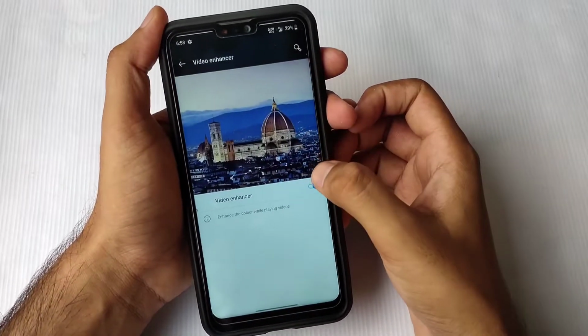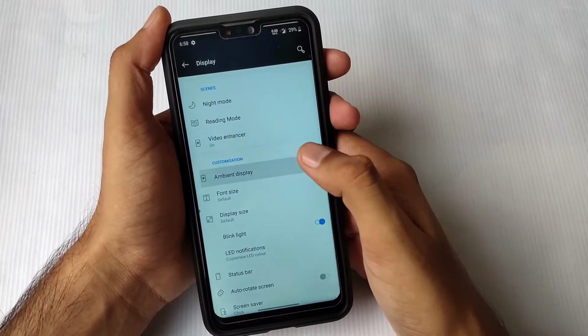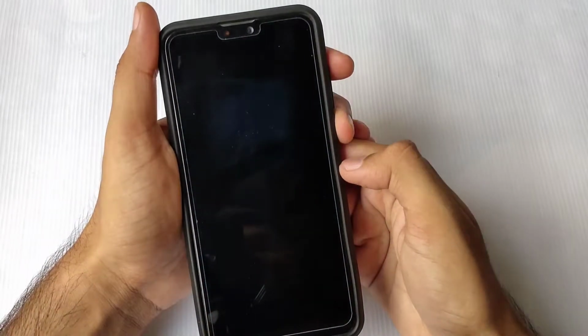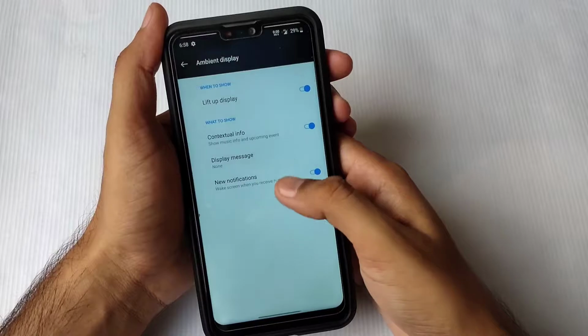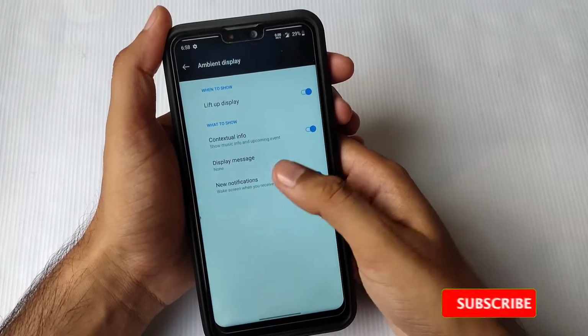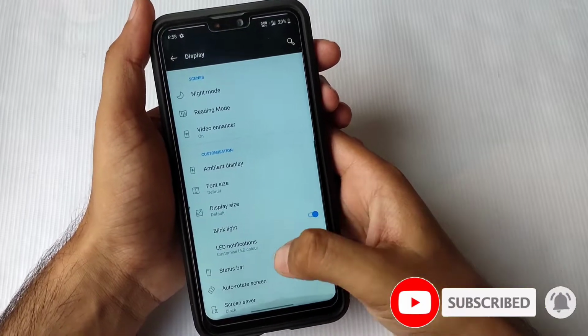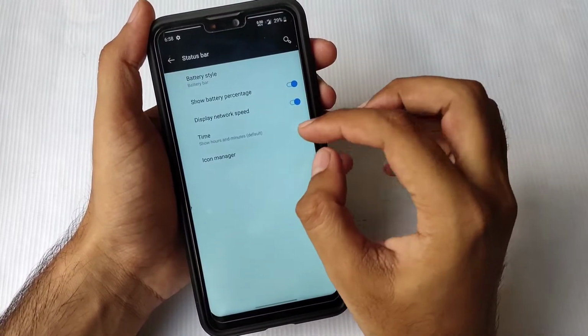You can easily use them. Also, the video enhancer is given here. You can also use this option. Also you can see the ambient display, which is working perfectly. You can use this option if you want to, and you will have no problem using it. After that you can see other settings here: display size, font, LED notifications, status bar. You can easily customize these settings according to your own wish.